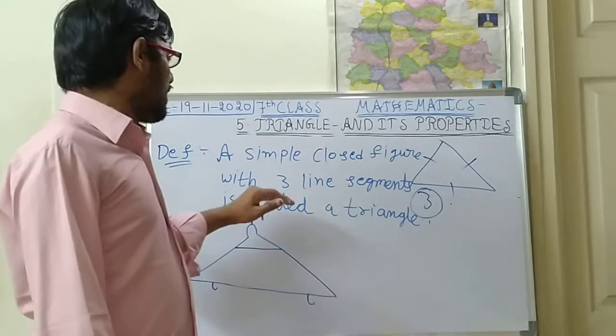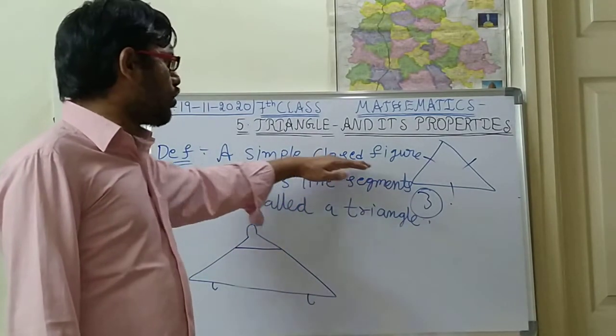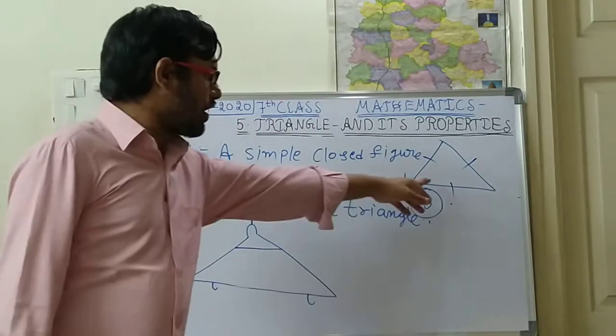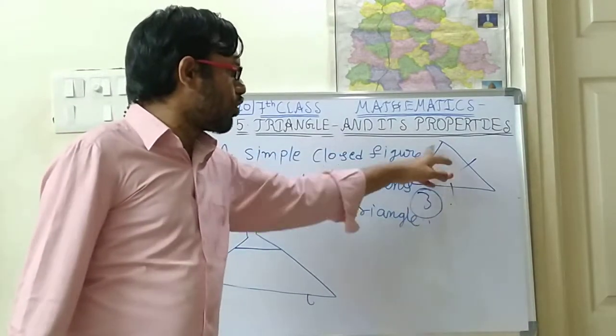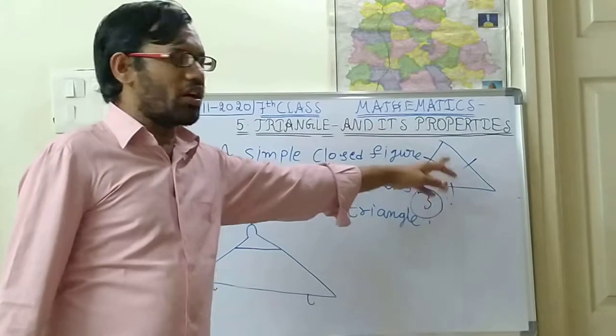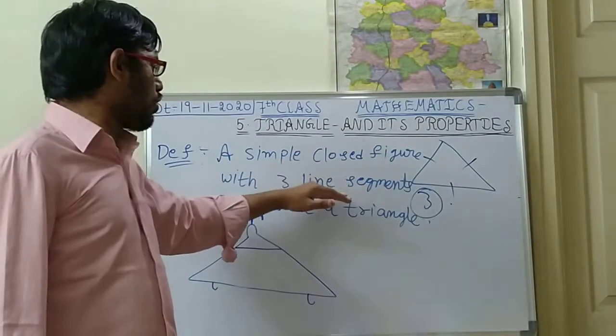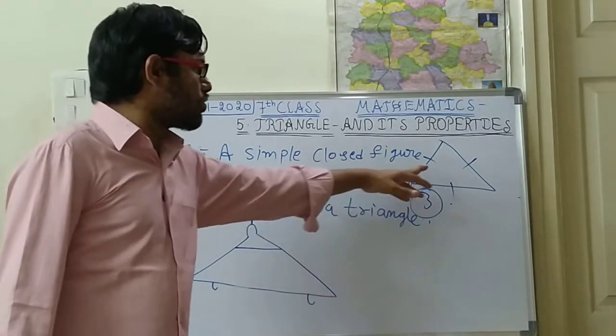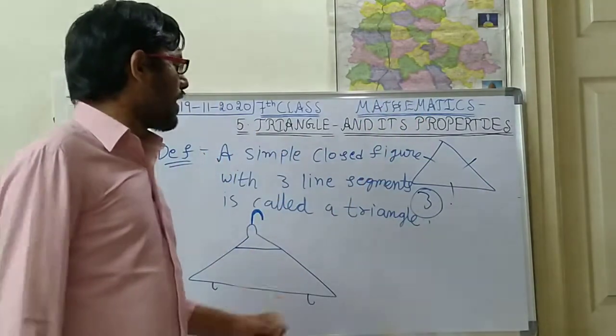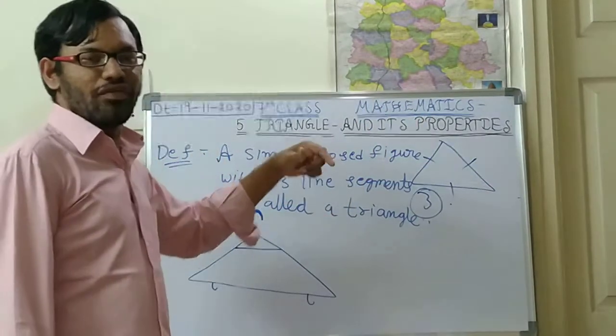So this is a simple closed figure. It is totally closed, there is no opening for this figure. The simple closed figure with 3 line segments, 1, 2, 3, is called a triangle. I hope you have understood this definition.